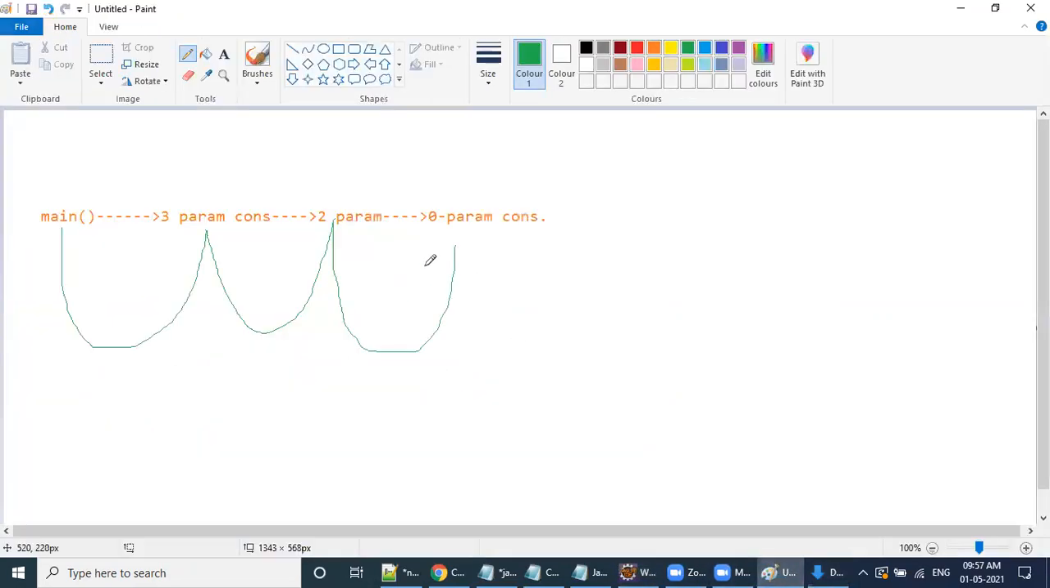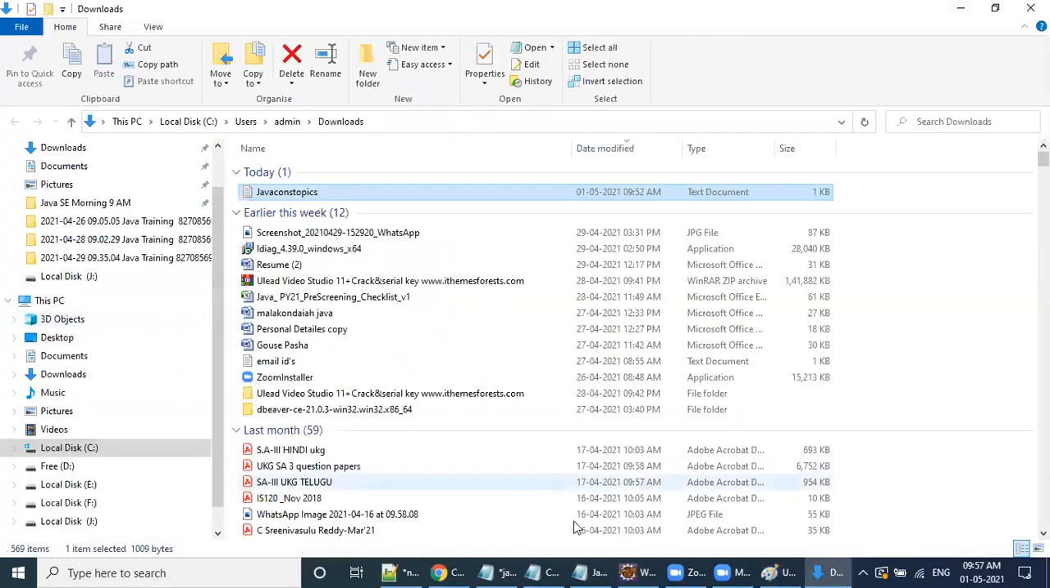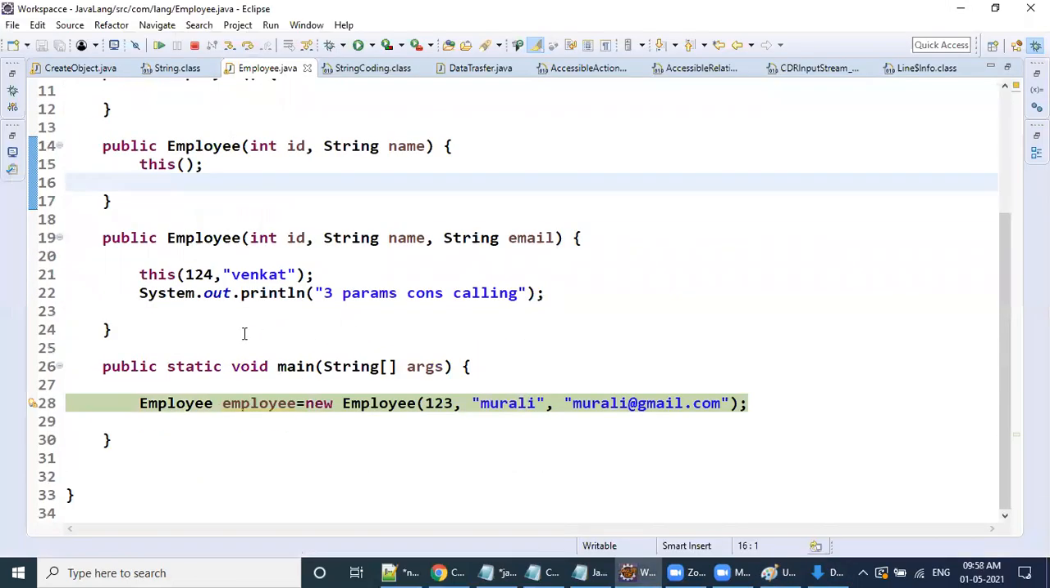Now after zero param, where is the control? Where is the call here? Call means from where the call was invoked, from the main method, right? It returns back to the main method. Once two param is completed, the call goes to three param. Then it is completed, and the main method is executed completely. Is my point clear? Any doubt? There is one rule while writing this. What is that rule?